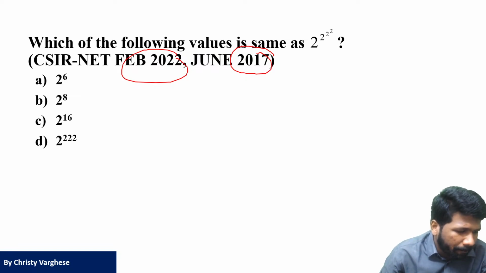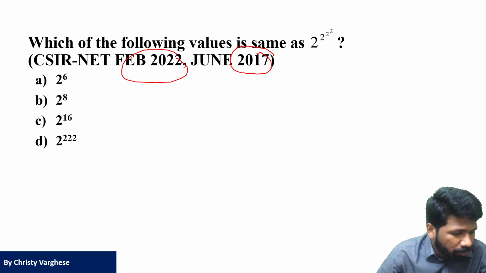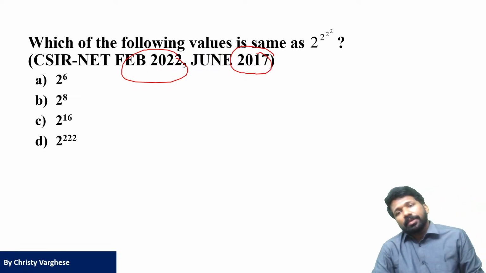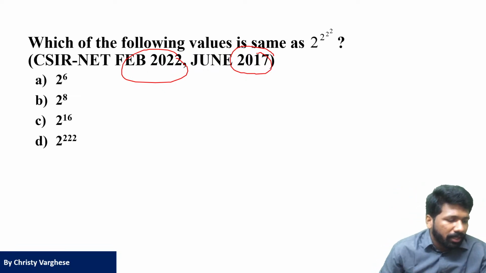No, irrational number, yes, Veer. Some of you got 2 raised to 16. Any other answers? Many of you got 2 raised to 16. Very good. Let's see whether it is right. So power of power is coming here.